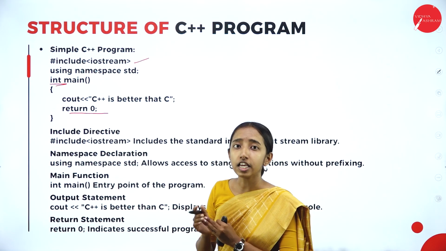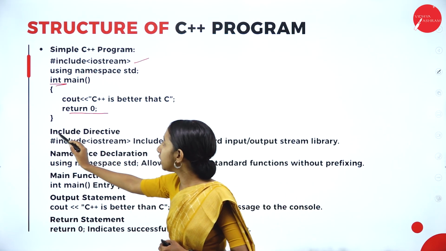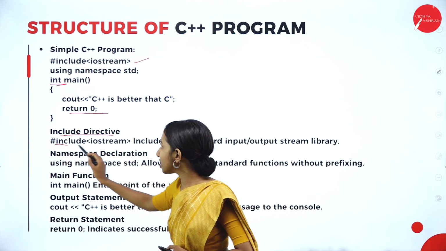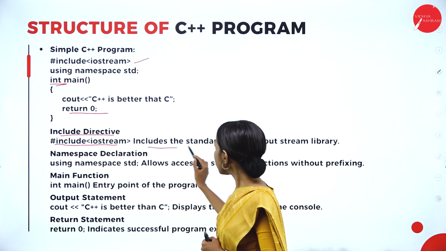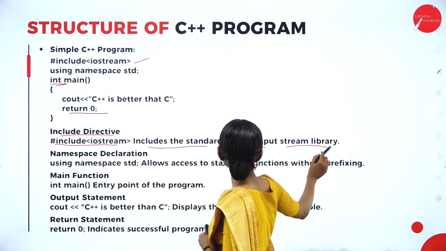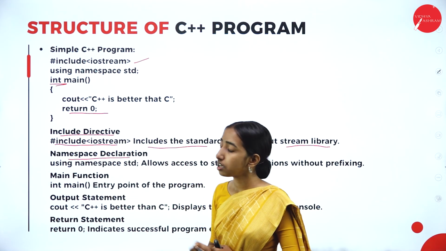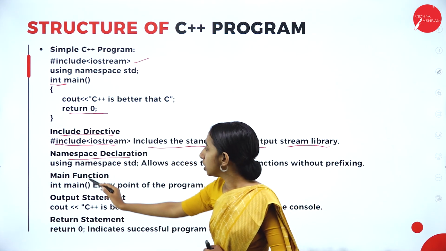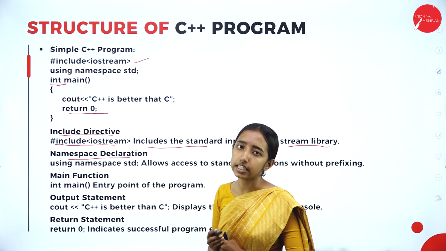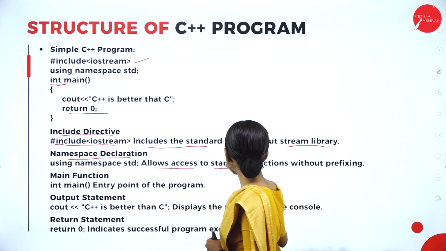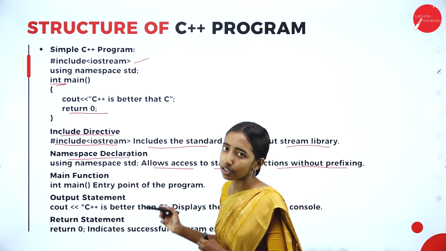Let's first see what it does. The include directive, #include iostream, includes the standard input output stream library. The namespace declaration, using namespace std, allows access to standard functions without prefixing.